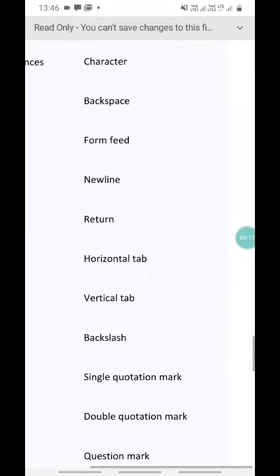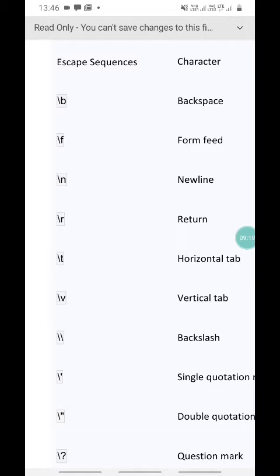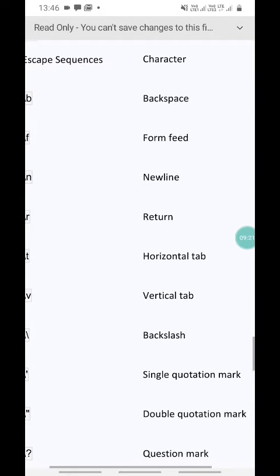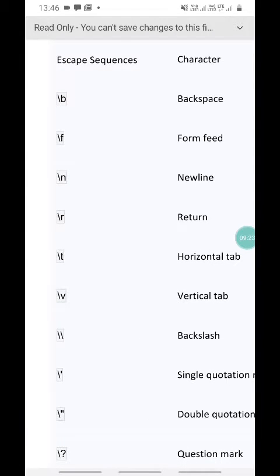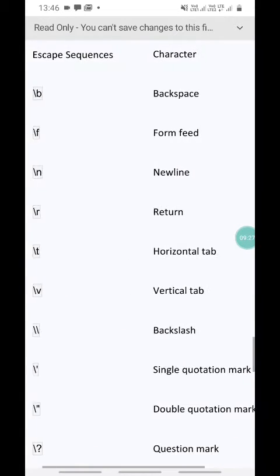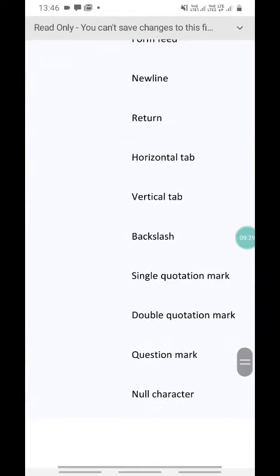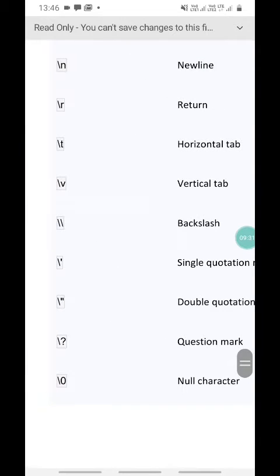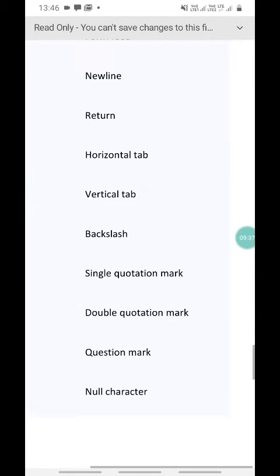\\ is a backslash, \' is a single quotation mark, and \" is a double quotation mark. \? is the question mark. And \0 is the null character.